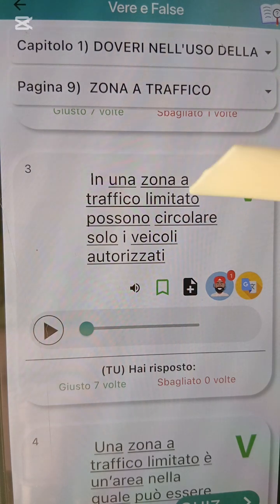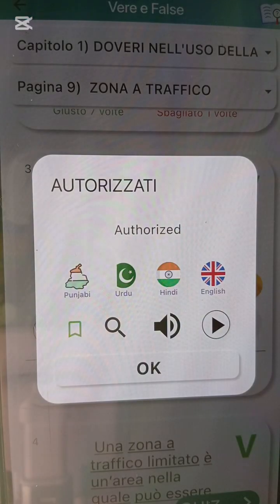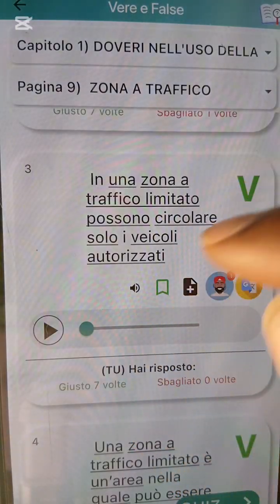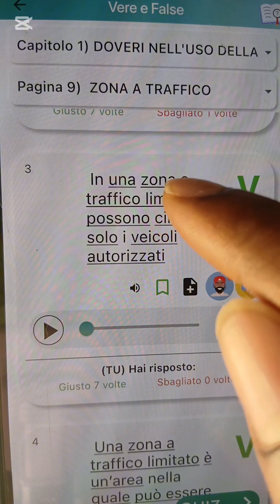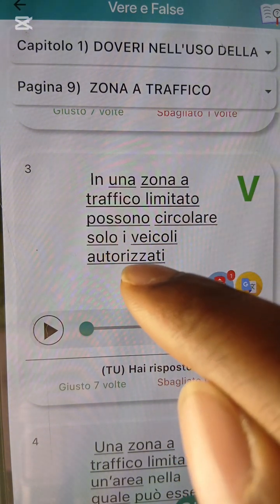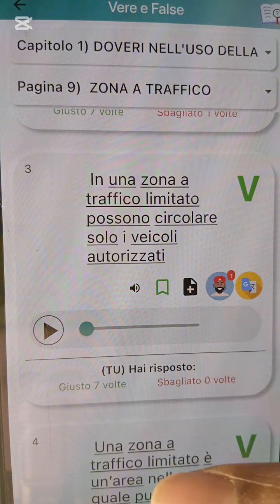Only vehicles that are authorized. Only vehicles that are authorized can circulate in a limited area. So they say in a limited traffic area, only the vehicles that are authorized can circulate. Only the vehicles that they give the go-ahead can pass there. Only vehicles that they approve can pass there.